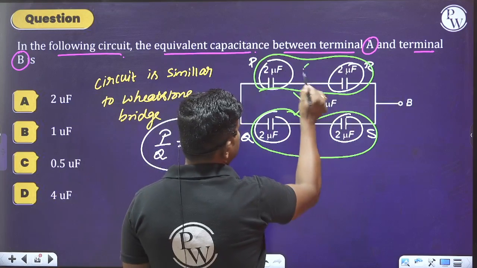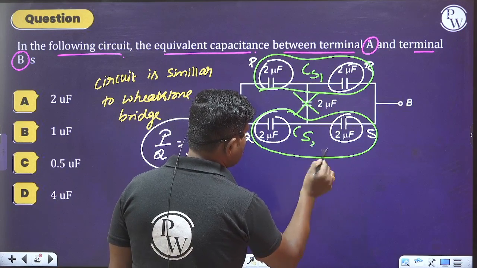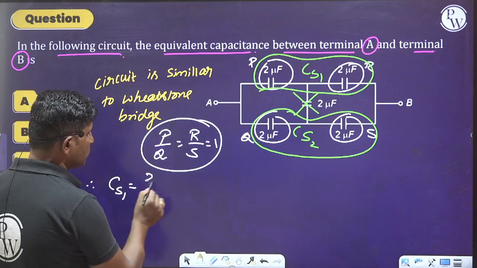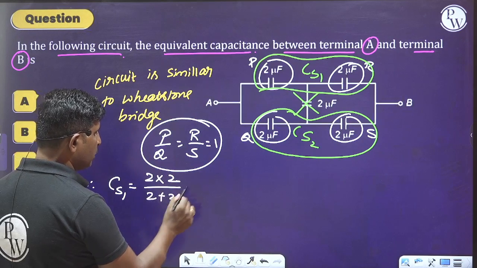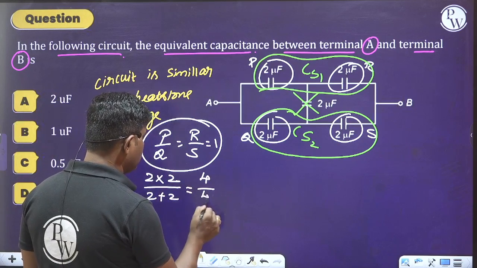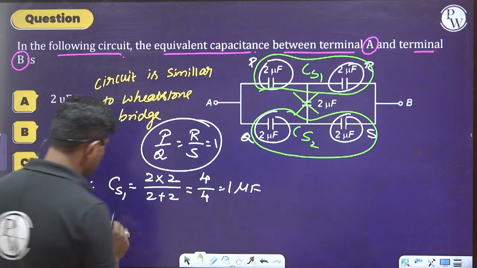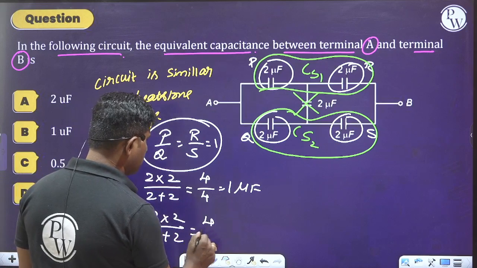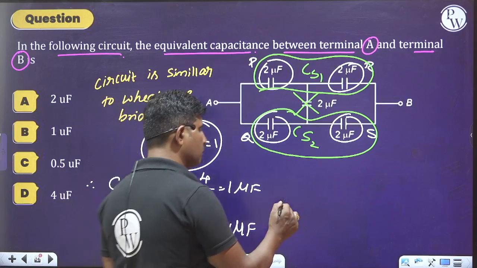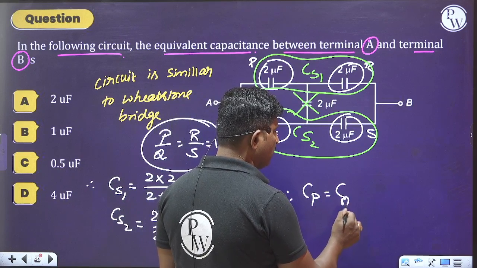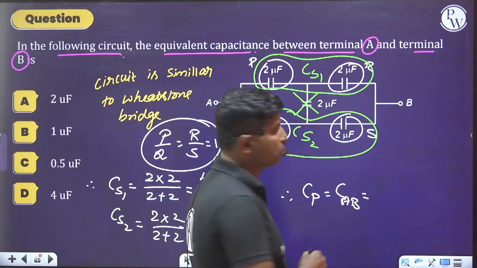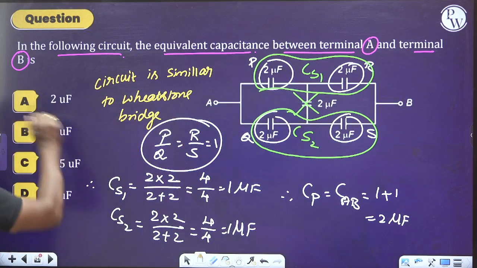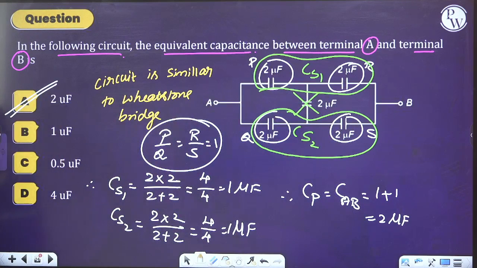Therefore, what is the effective capacitance of this upper branch and the effective capacitance of this lower branch? Let us call this CS1, and this CS2. So calculate CS1 here. CS1 will become 2 into 2 divided by 2 plus 2, which is 4 divided by 4, which is nothing but 1 microfarad. Similarly, CS2 is also 2 into 2 divided by 2 plus 2, which is 4 by 4, which is 1 microfarad. Therefore, the effective capacitance is the parallel combination of CS1 and CS2, which is 1 plus 1, equal to 2 microfarad. Hence, we can select option A as the right answer. Option A is the right answer.